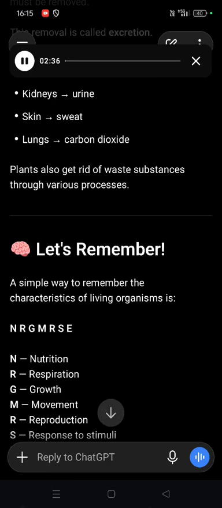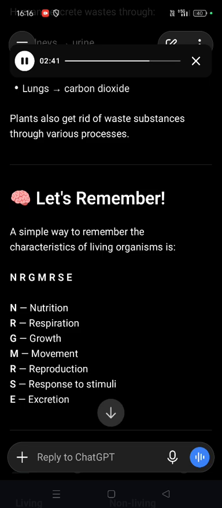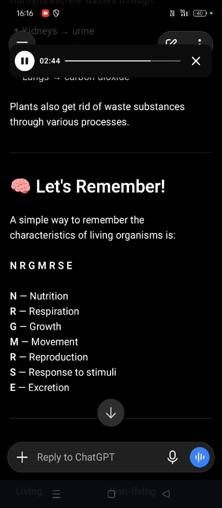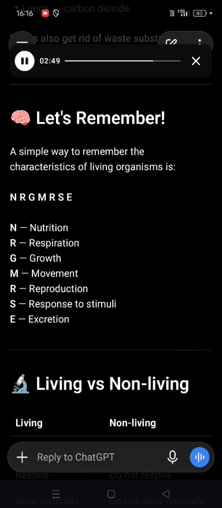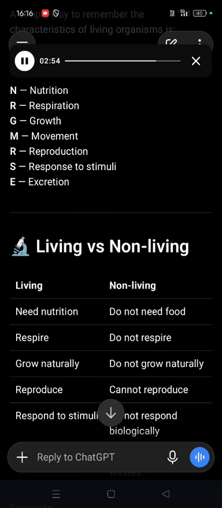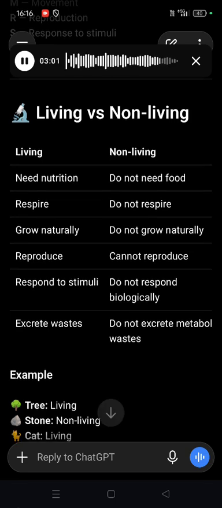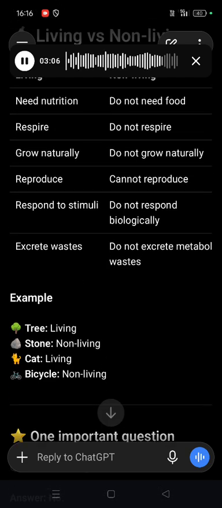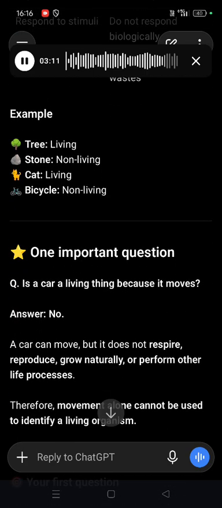Let's remember. A simple way to remember the characteristics of living organisms is NRGMRSE: nutrition, respiration, growth, movement, reproduction, response to stimuli, excretion. Living versus non-living. Living: need nutrition, respire, grow naturally, reproduce, respond to stimuli, excrete wastes. Non-living: do not need food, do not respire, do not grow naturally, cannot reproduce, do not respond biologically, do not excrete metabolic wastes. Example: tree, living; stone, non-living; cat, living; bicycle, non-living.